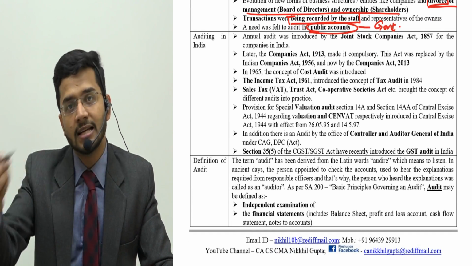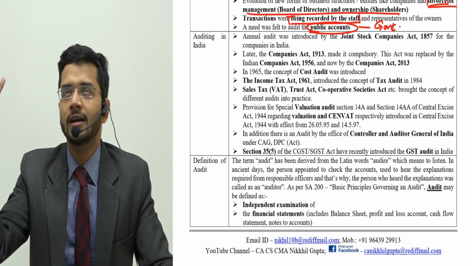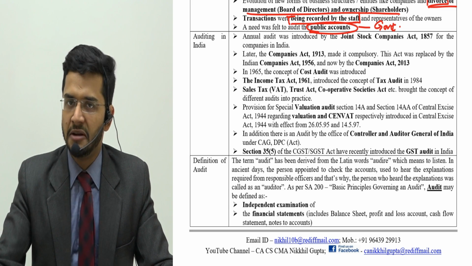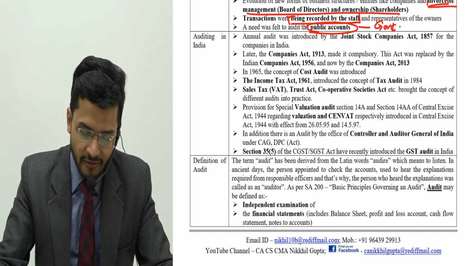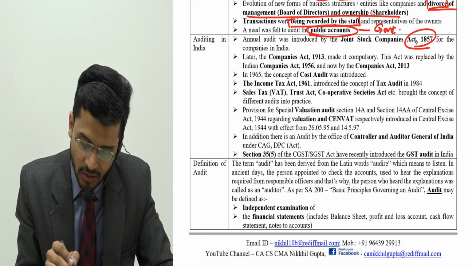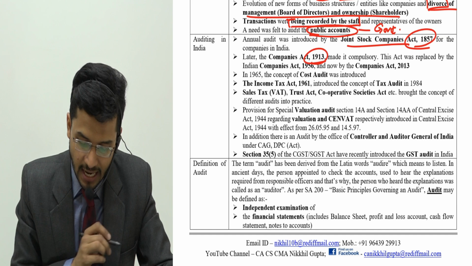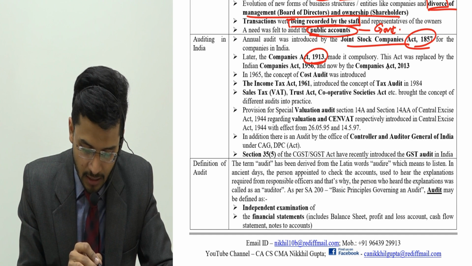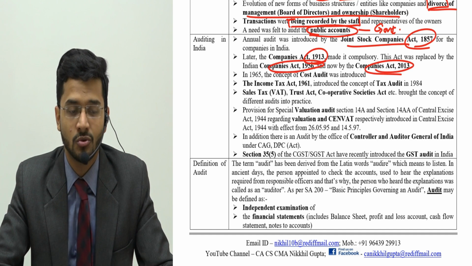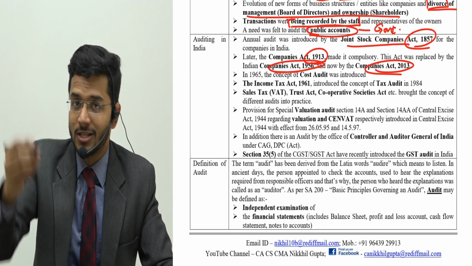In India, auditing has evolved step by step, and it was not a one-day affair that one fine day the Institute of Chartered Accountants of India evolved and gave you the standards of auditing. No, it was not a one-day affair. The evolution dated back to 1857 when the Joint Stock Companies Act introduced audit. Then it was enhanced by the Companies Act 1913. Then it was replaced by the 1956 and 2013 Acts, which introduced statutory audit, which is to be mandatorily done by a chartered accountant. Then came our role, yes, the cost accountant's role.